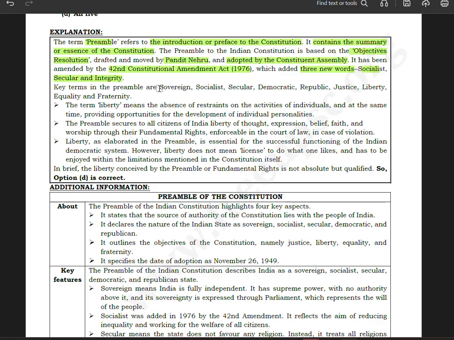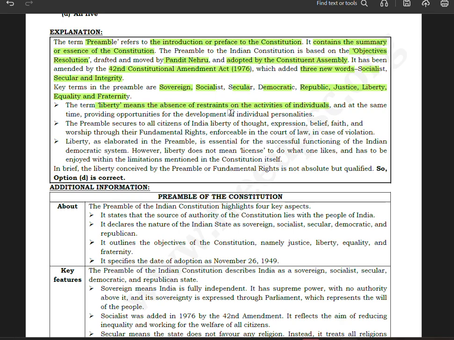Key terms in the preamble are sovereign, secular, socialist, democratic, republic, justice, liberty, equality, and fraternity. The term liberty means the absence of restraint on the activities of individuals, and at the same time providing opportunities for the development of individual personality. Now, what is the meaning of liberty?